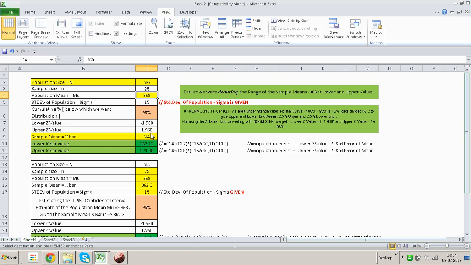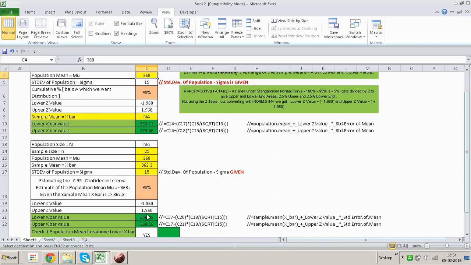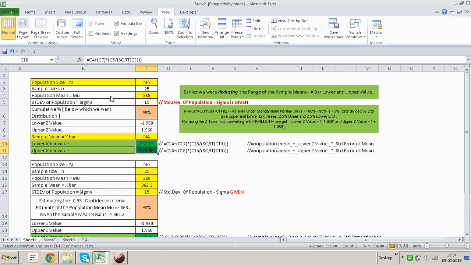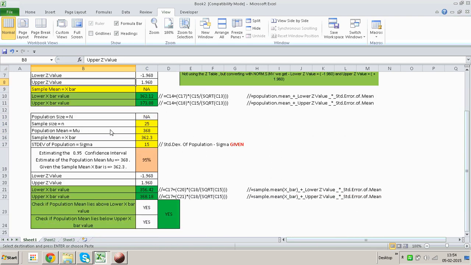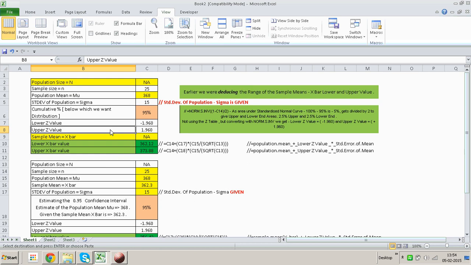Now let's look at the confidence interval. The confidence interval is given down here. Now these are lower X bar values, and so these are basically confidence intervals. In the first example, I am not necessarily talking about confidence intervals, but I have done a video earlier, so I am just trying to link that to this particular video, and that's the reason I have this over here, and it will help us in understanding the concept better.